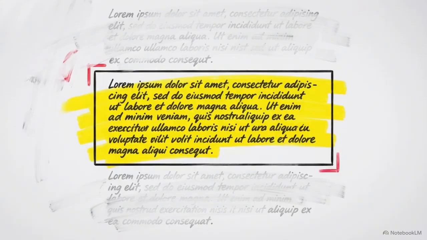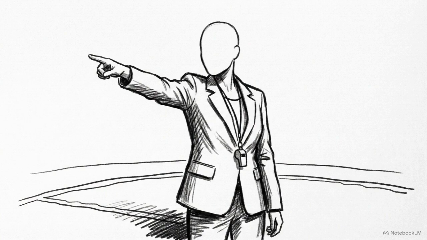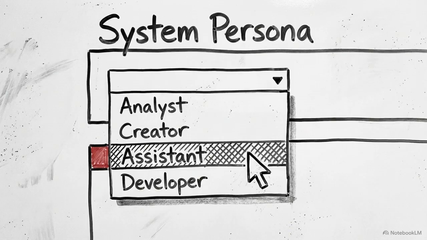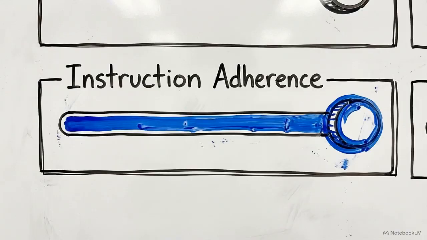Defining this role narrows the range of words the AI considers. It prioritizes the logic and vocabulary of a professional coach, making the resulting advice much more directive. This persona frame controls the behavioral model for the entire interaction. It is the most significant lever you have for improving the quality of the answer.